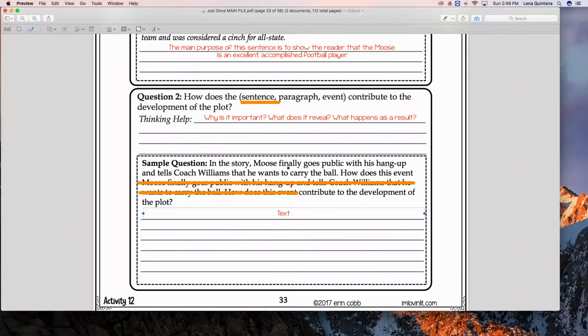So if this would have never happened in the story, first of all, we wouldn't have a story, would we? It wouldn't be a story because this was the whole point of the story. But if this would have never happened, we wouldn't have had the first piece of the rising action, basically. Okay, so that was a lot to say, but let's put it into a short paragraph. Let's start out with, this event is important to the story because